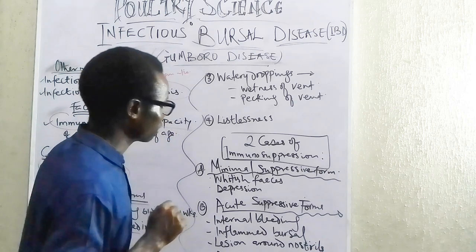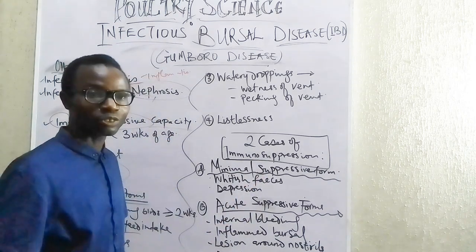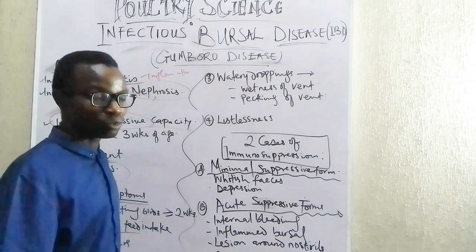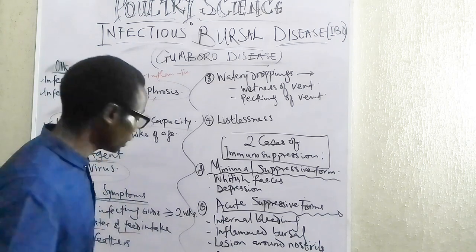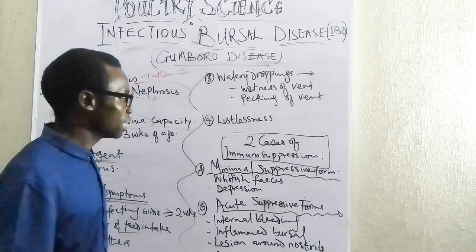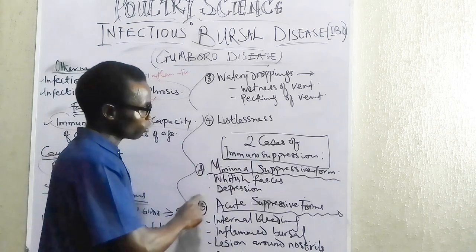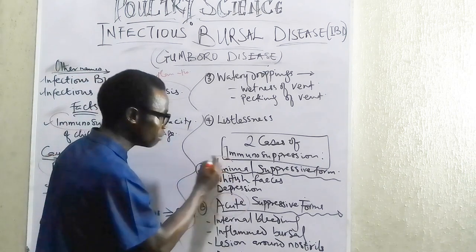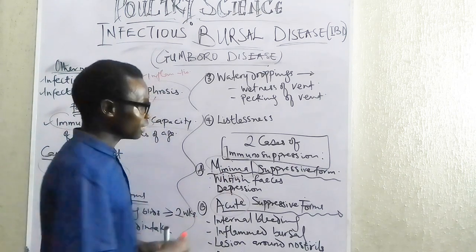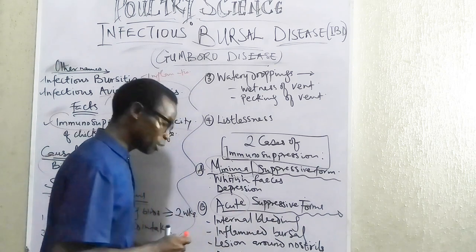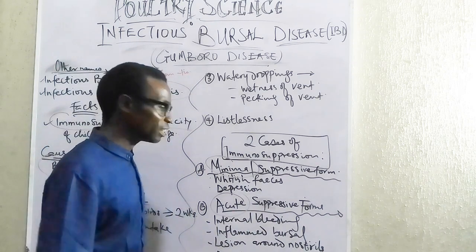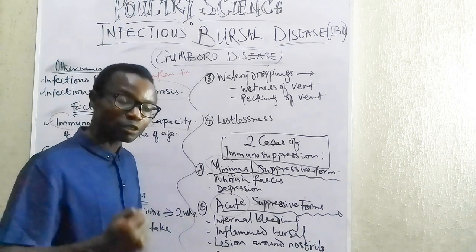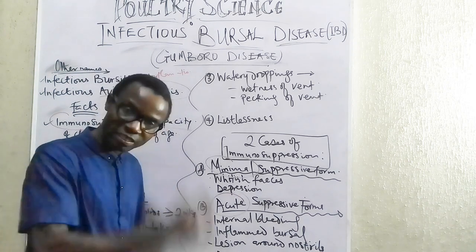Now, there are two forms of immunosuppression presented with Gumboro disease, which the virus causes. In this case you have the minimal suppressive form and the acute one. Minimal, of course, like the name tells, is not as intense as the acute. Acute means it's very painful and very severe.